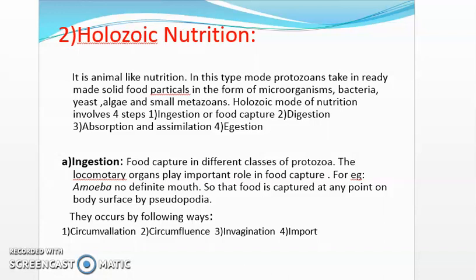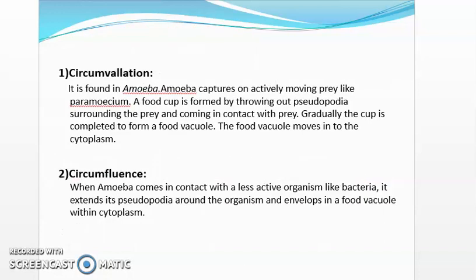They occur in the following ways. In ingestion, there are different ways. First is circumvallation. Second way is circumfluence. Third is invagination. And fourth is import. First type is circumvallation. It is found in amoeba.